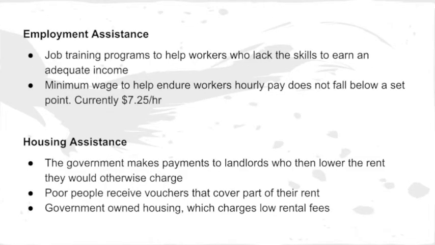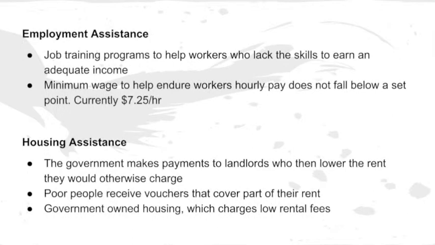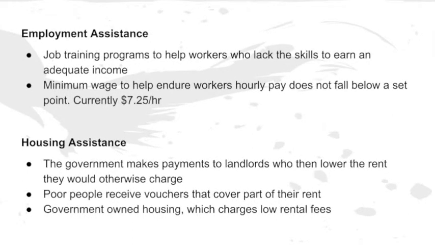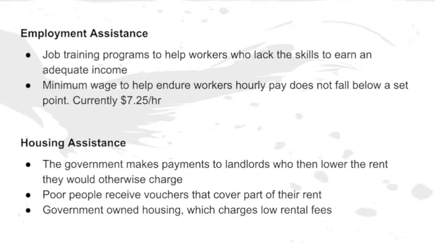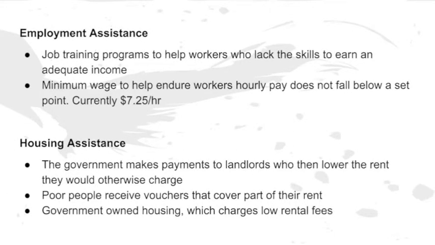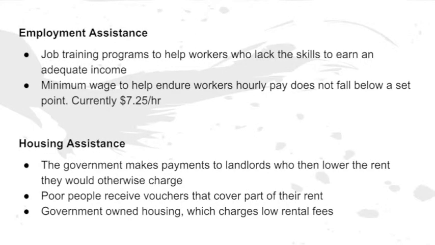Employment assistance consists of job training programs that aim to help workers who lack the skills to earn an adequate income. This type of assistance has also made minimum wage mandatory across the United States. Minimum wage helps ensure workers' hourly pay does not fall below a set point. Currently, the national minimum wage is $7.25 an hour.